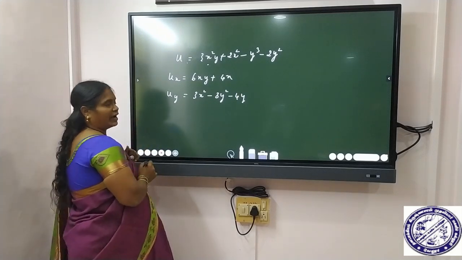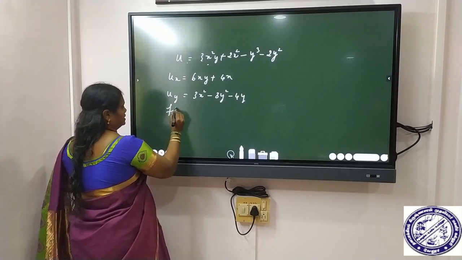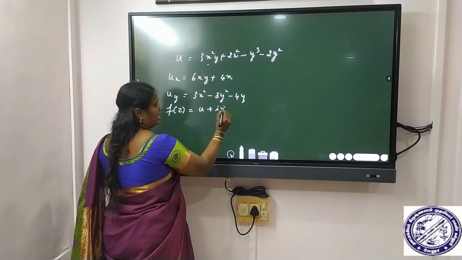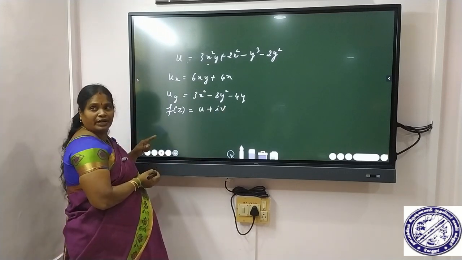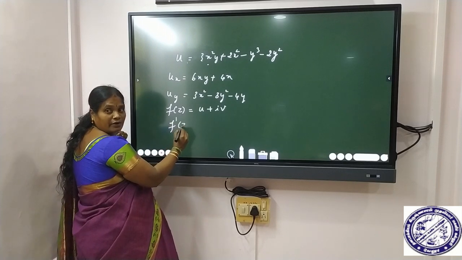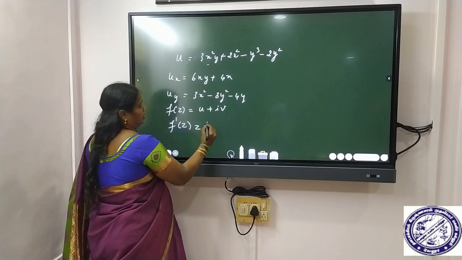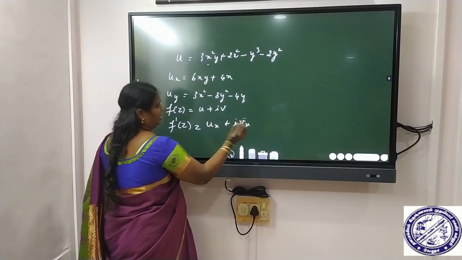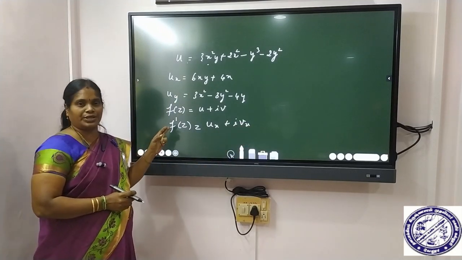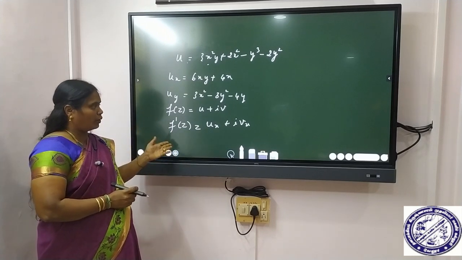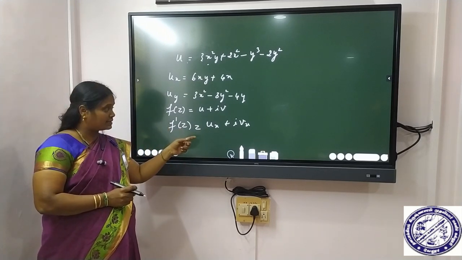Now we have to define the function f of z. If f of z is equal to u plus iv, so we have to differentiate: f dash of z is equal to ux plus ivx. That means we have to differentiate this term with respect to x. Now we have to apply the Cauchy-Riemann equations in this equation.